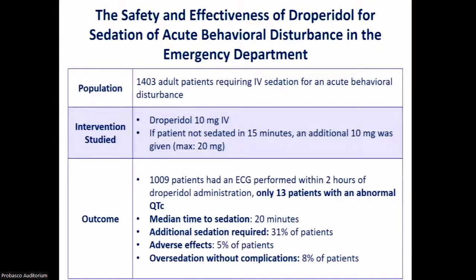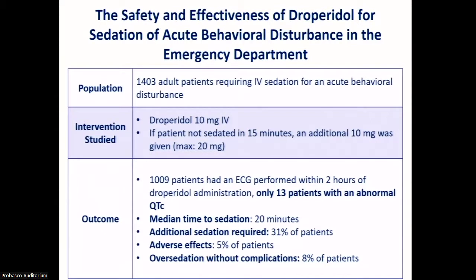So an observational study was done to further investigate the safety and efficacy of droperidol for sedation of acute behavioral disturbances in the ED. 10 milligrams of IV droperidol was given initially, and if the patient was not sedated within 15 minutes, an additional 10 milligrams was given with a max daily dose of 20 milligrams. About 1,000 patients got an EKG completed within 2 hours of droperidol administration, and only 13 patients had an abnormal QTc, which was defined using a QTc nomogram that accounted for heart rate and QT interval.